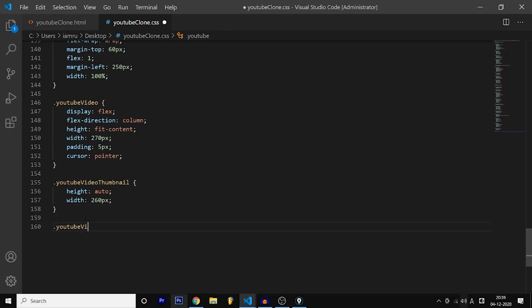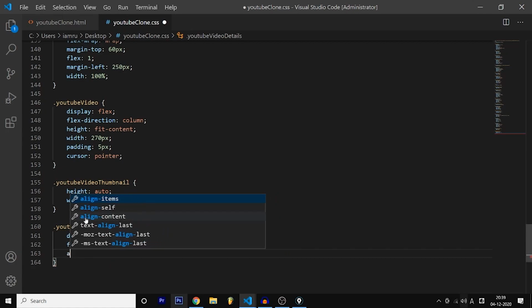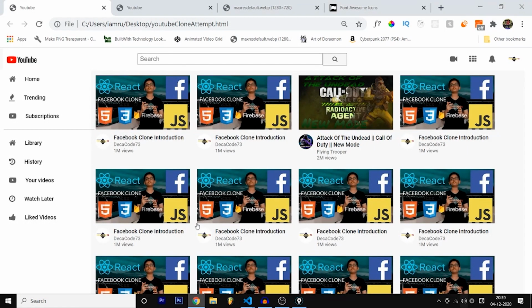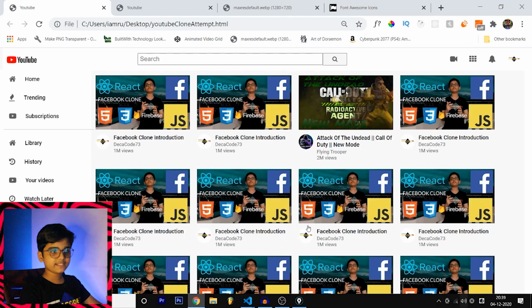And then we need to style YouTube video details. So this is going to be display flex, direction is going to be row, and align items to the top, or you can leave this. So flex direction to the row. Why did I keep flex direction to the row? I'm writing CSS for this part. So flex direction row. So this is one part, this is one part. Row means keep the image side by side. Keep the title, the channel name, the views, and the YouTube channel thumbnail to one side. So flex direction row.